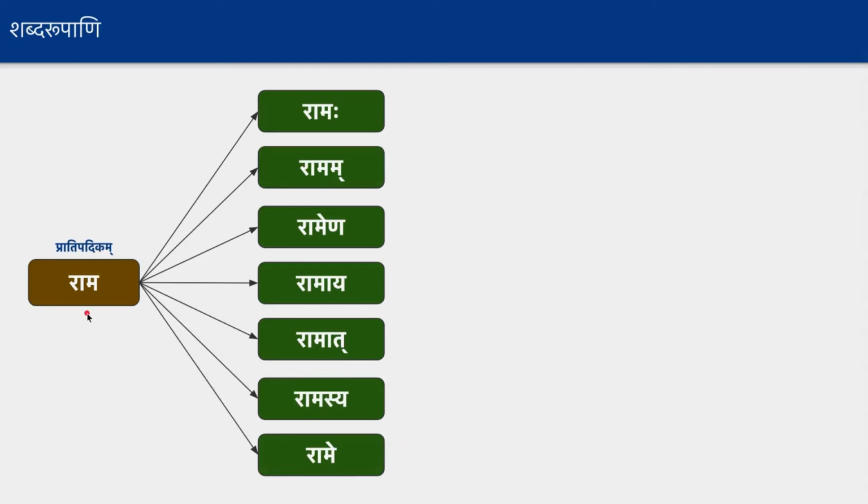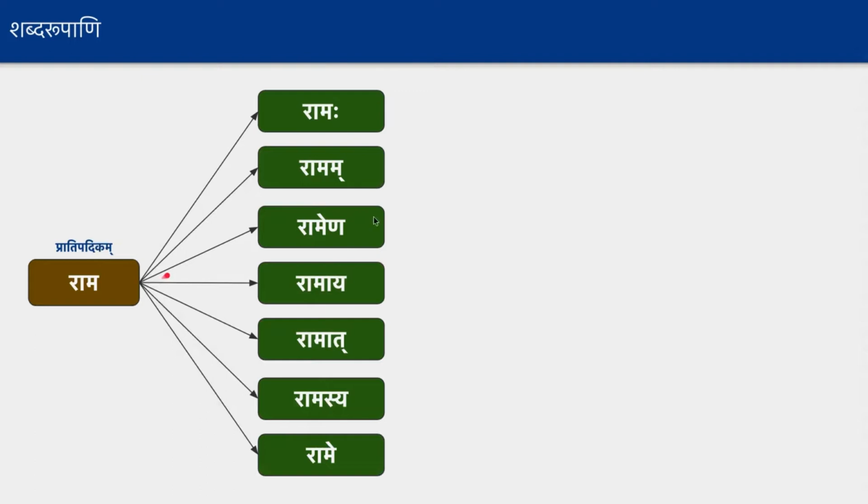So that is what we wanted to understand at this level. If you see all of these, Ramaha, Ramam, Ramena, Ramaya, Ramat, Ramasya, Rame, all these forms are noun forms, and all of these are derived from the Rama Pratipadikam. That's one thing we need to take away from here. We don't worry about how these forms are formed and how to use them in sentences now. We are going to see them in subsequent lessons, but for now, there are multiple noun forms and one single Pratipadikam from which all these are derived.